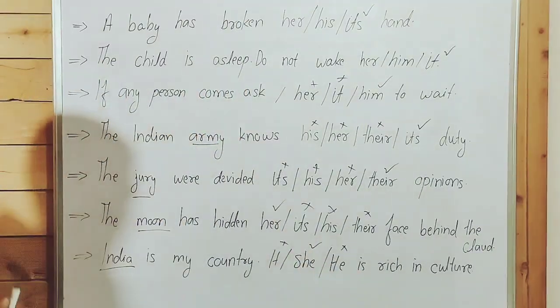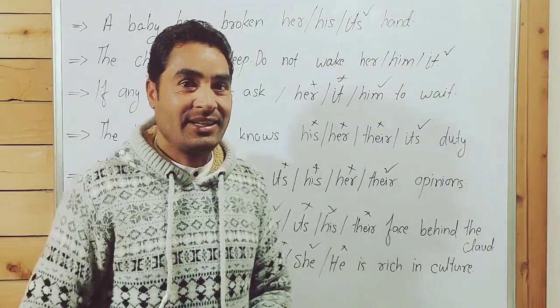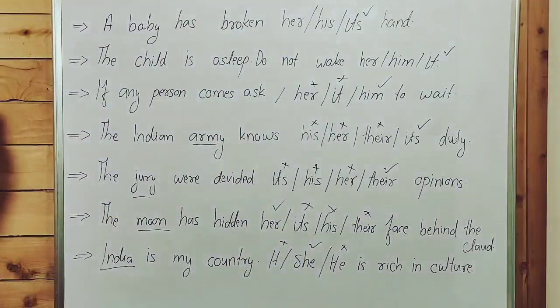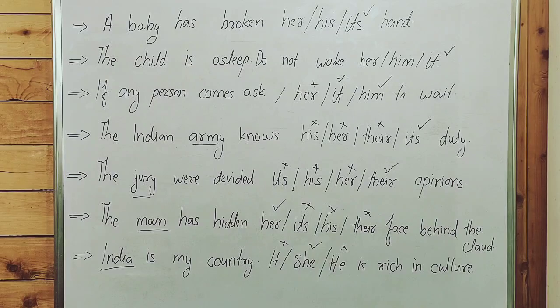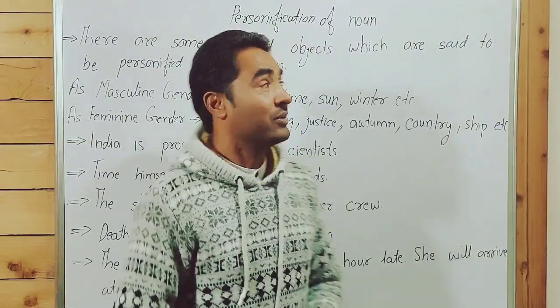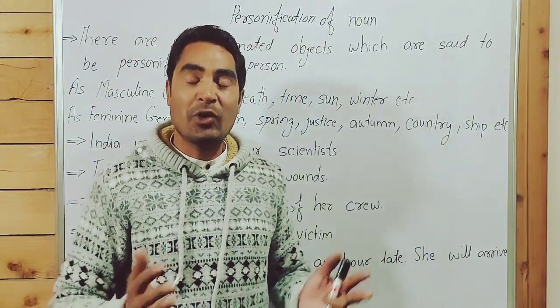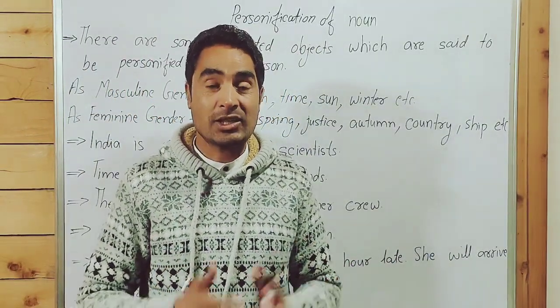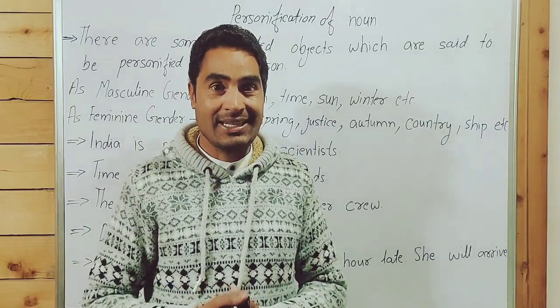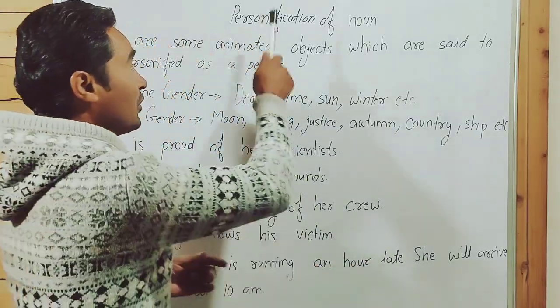There are some nouns that are treated as a person. In the next slide we will learn about it. If you want to take a screenshot, you can take. Personification of noun. What is personification? Some nouns, some animated objects, some lifeless things that are represented as a person is called personification.